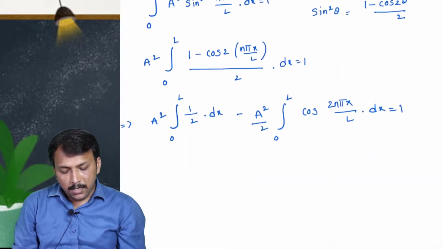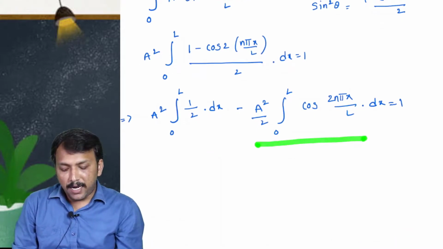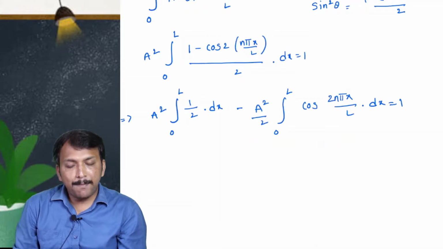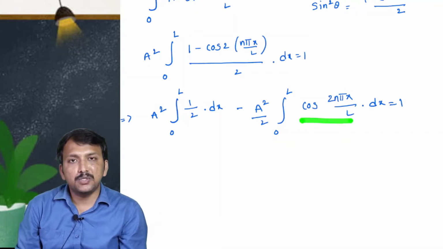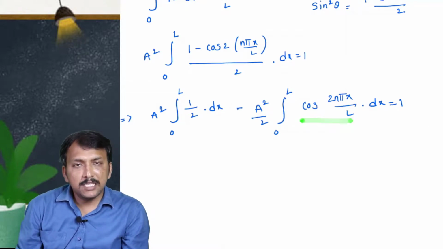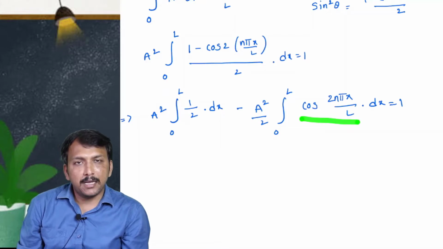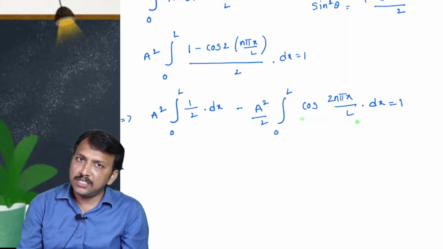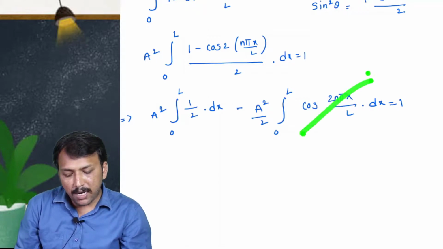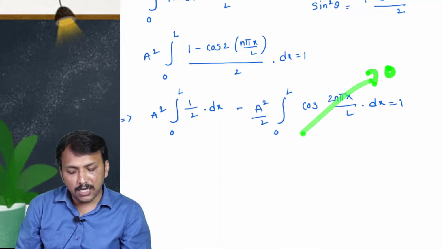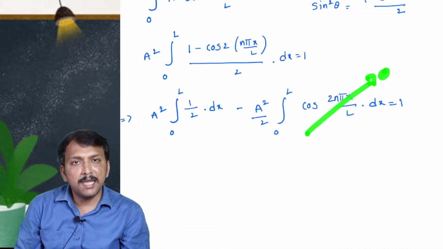Now you can see this part, right. In this part the integral of cos 2n pi x by L is there. Suppose this is cos 2 theta; by integrating it you will get sin 2 theta, so you will get sin 2n pi x by L. Sin 2n pi is 0, sin n pi is 0, sin 2 pi is 0, right. So by solving this integration you will get this part as 0, right.